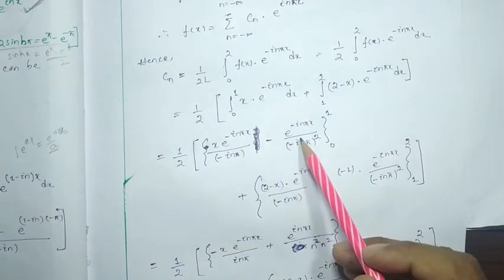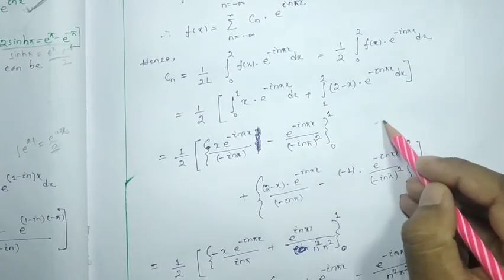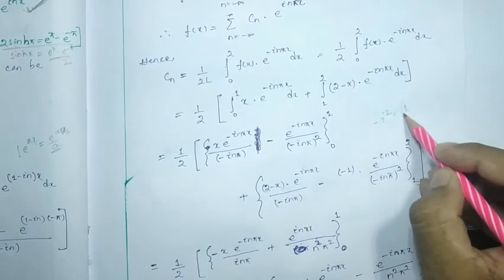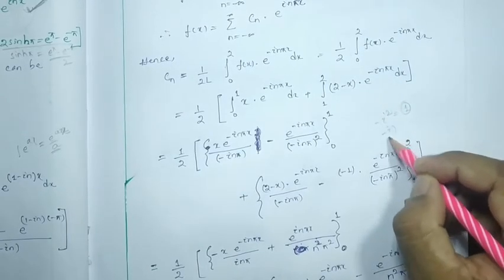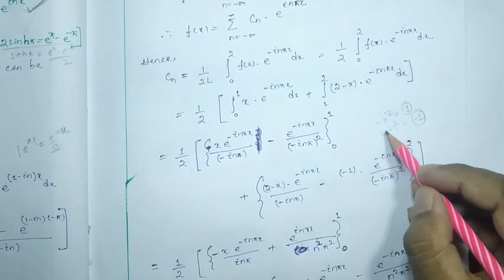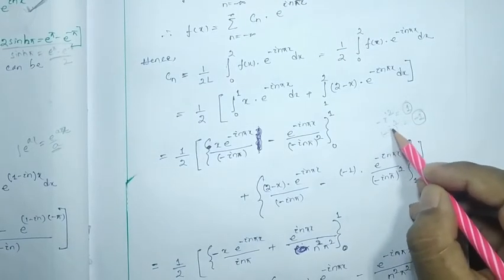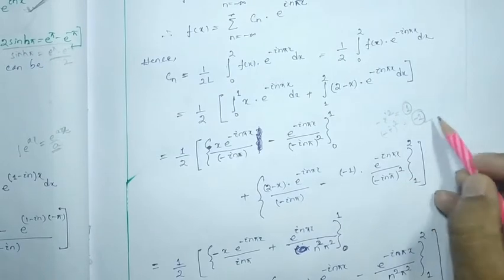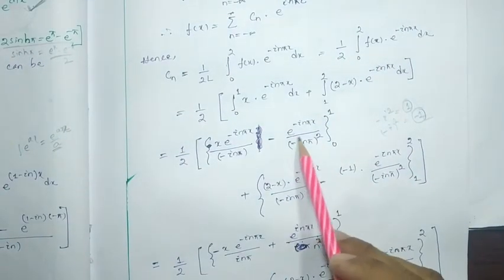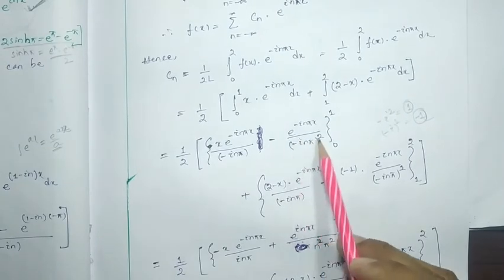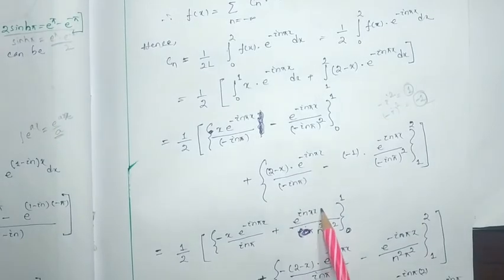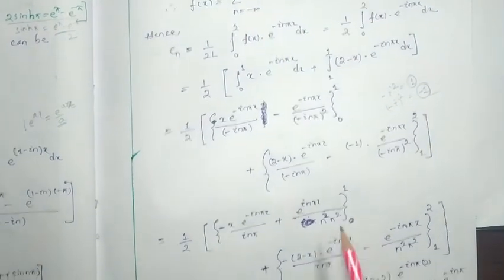Minus i whole square will be minus 1, because if we take the whole square, minus minus is plus, this will be i square, which is minus 1. So this denominator term will come out as minus 1, so it will be plus e to the power minus i n pi x by n square pi square, with 0 to 1 as the limit.